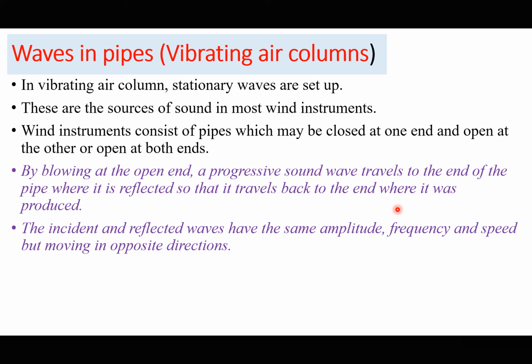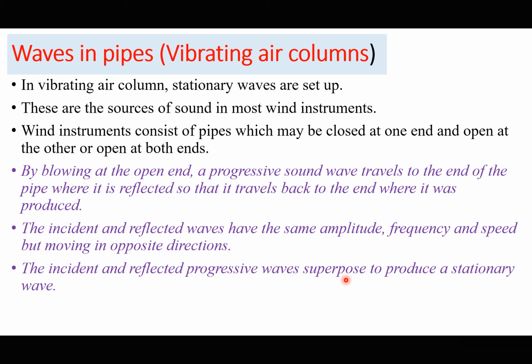The only difference is that they are moving in opposite directions. So when the incident and reflected progressive waves superpose, or meet at a point, they produce stationary waves. That is how stationary waves are formed in air columns in pipes.